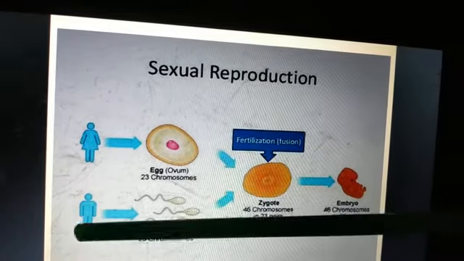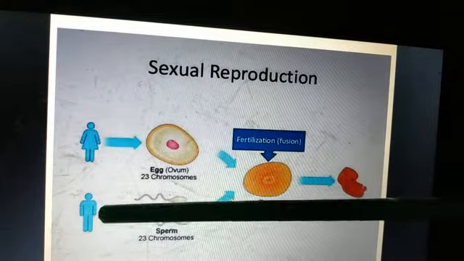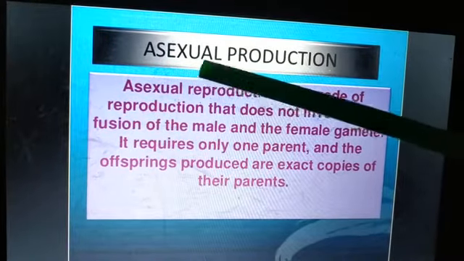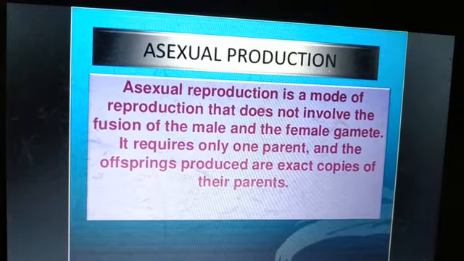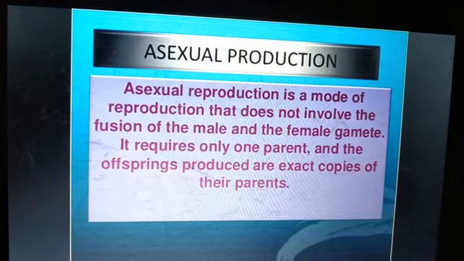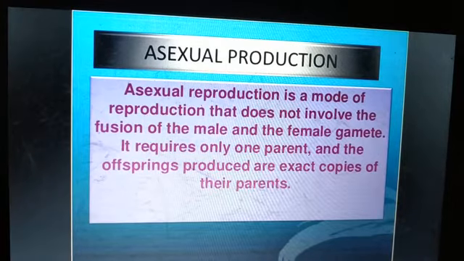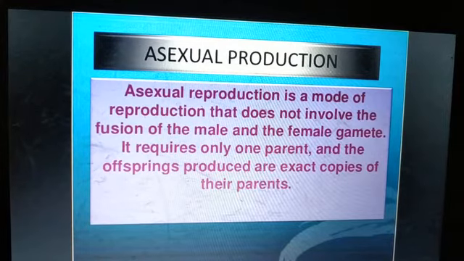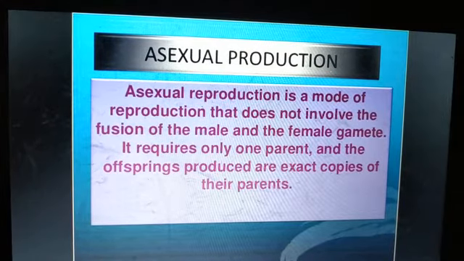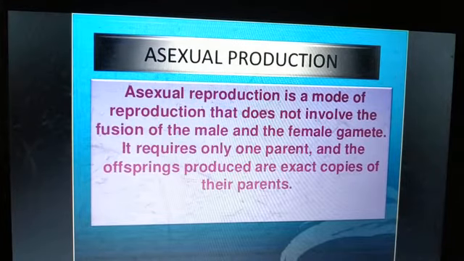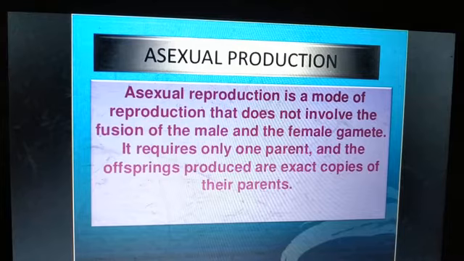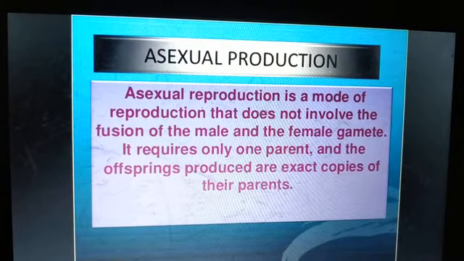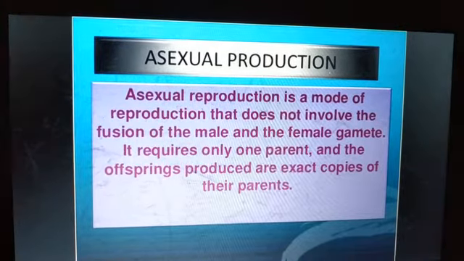So here you can see two individuals are involved, male and female parent. But when I say asexual reproduction, only one individual, only one parent is involved. So asexual reproduction is a mode of reproduction that does not involve fusion of male and female gamete. Since there are no two individuals involved, there won't be any fusion of male and female gamete. It requires only one parent, and the offspring that are produced are exact copies of their parents.